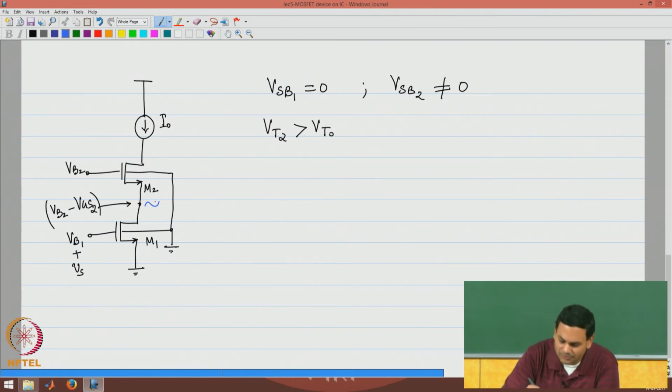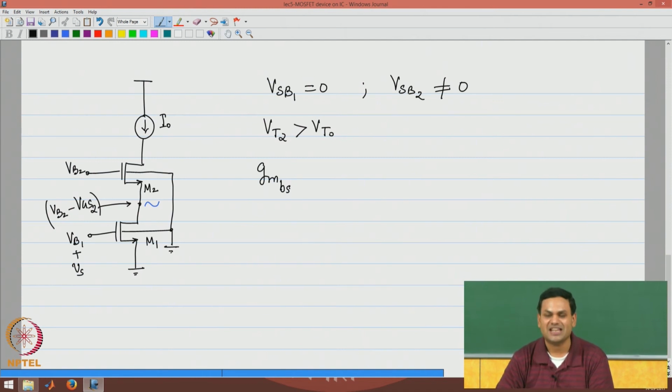For example, the source of M2 will experience a signal swing. We need to quantify the effect of this. Clearly, there will be a signal aspect to this. We will represent that by a small signal transconductance called GMBS.